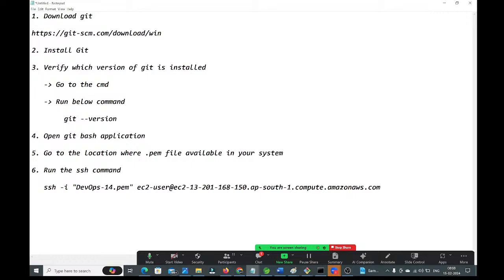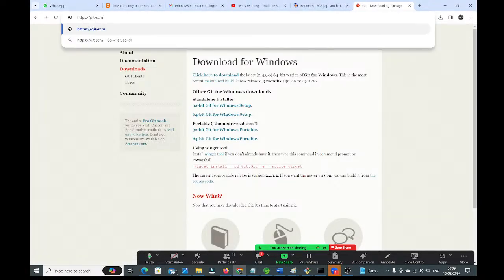Next, guys, we have another option, right? What is that other option, guys? Using PuTTY also we can connect. For that, same story. Again, we need to go here and download PuTTY for the Windows machine. Here just type download, guys. Most of the people will use PuTTY, guys. Download PuTTY for Windows, guys. Enter.